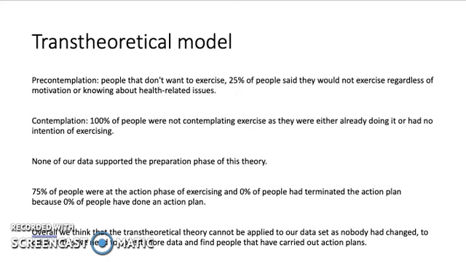75% of people were at the action phase of exercising, and 0% of people had terminated their action plan because none of them had done an action plan. Overall, we think that the trans-theoretical theory cannot be applied to our dataset, as nobody had changed. To prevent this, we need to collect more data and find people that have carried out action plans.